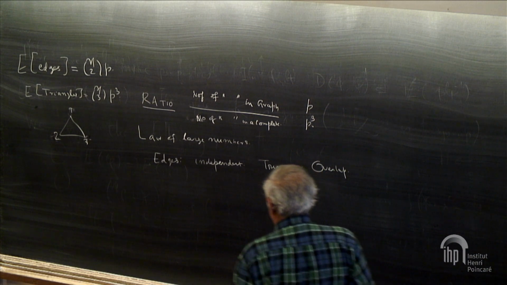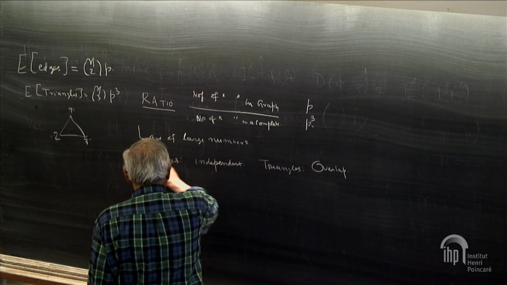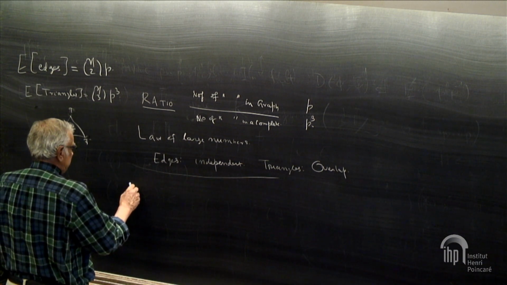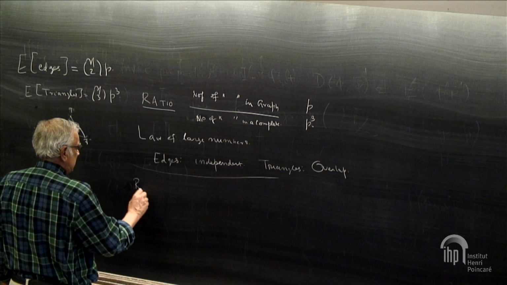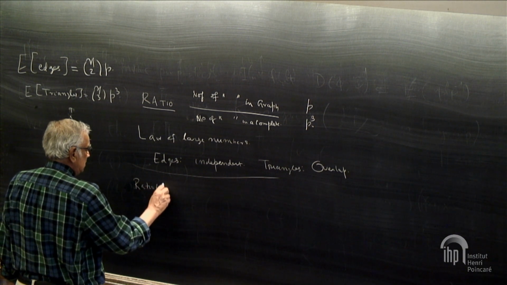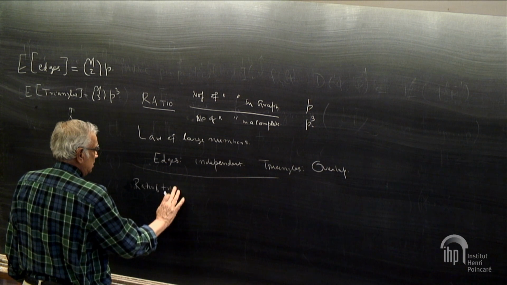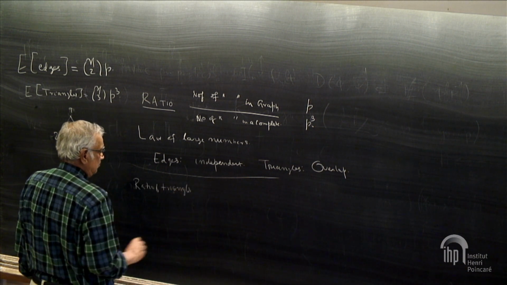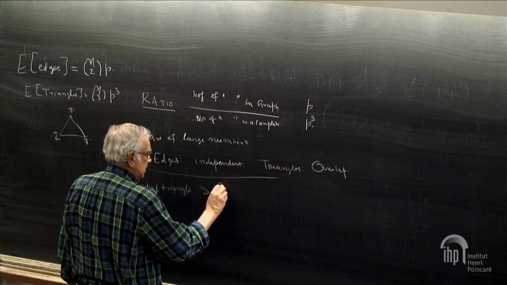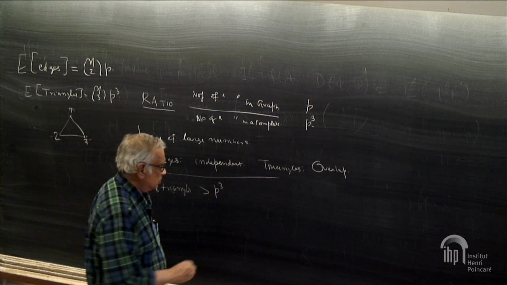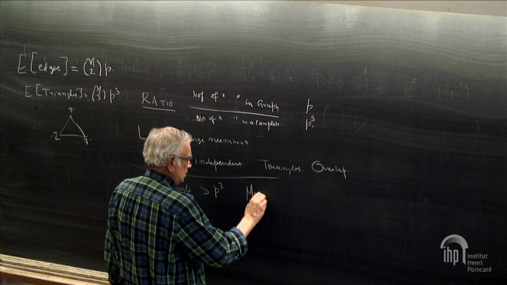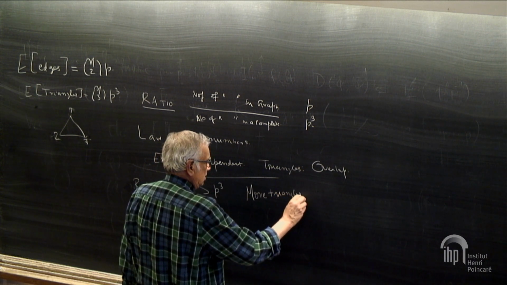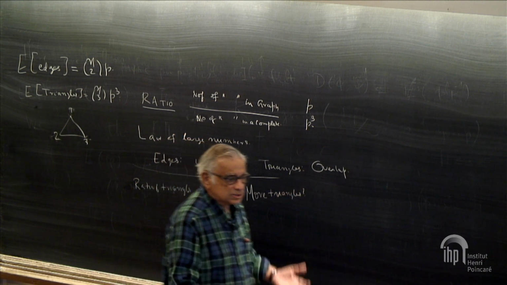More precisely, I want to be able to answer the following question. If I have the ratio of triangles greater than p cubed, so I have more triangles, then what can you say about the graph?